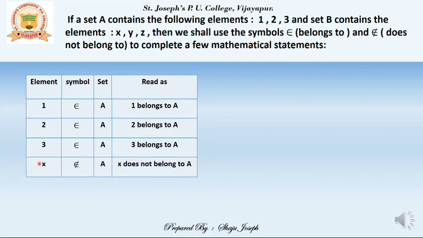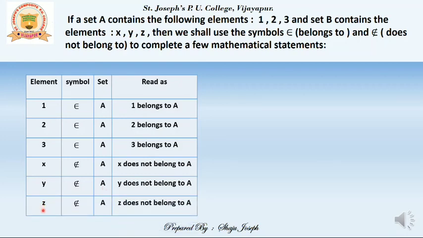However, if I talk about x, we know that x, y, z belong to set B and not to A. So we can write x struck-out epsilon A, which means x does not belong to A. Whereas y also is not from A. So we say that y struck-out epsilon A, which is read as y does not belong to A. z again struck-out epsilon A means z also does not belong to A, because x, y, z, none of them are from A. They all belong to B.